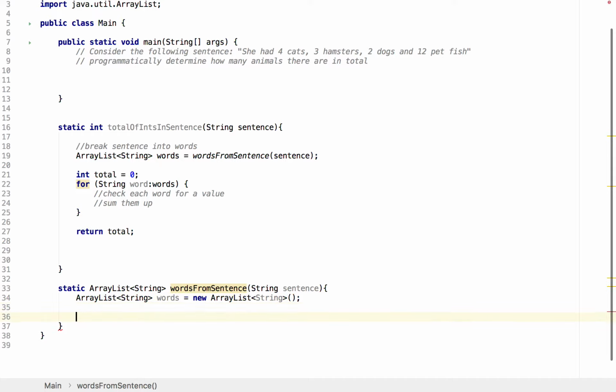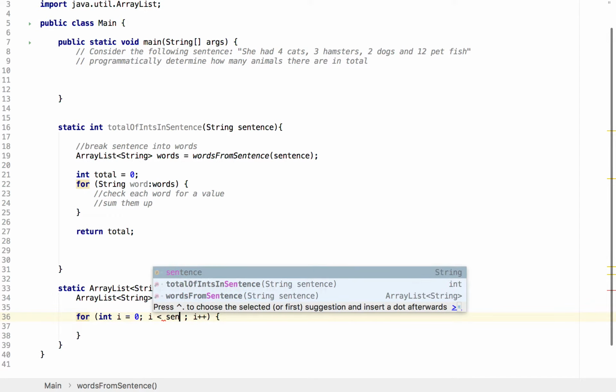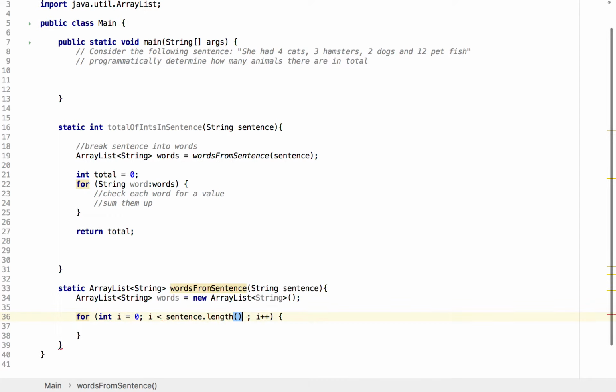And then we just need to iterate through every character in our sentence. So we can do that. We know how long a sentence is because we can get its length. So we can create a for loop. We're going to go up to but not including the length of the sentence. And we can add that to a temporary variable. Now, in order to be able to modify the temporary variable, and so it maintains the letters between each loop, we need to declare it outside the loop.